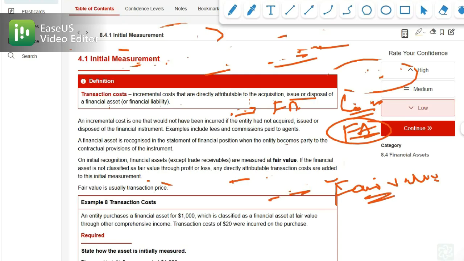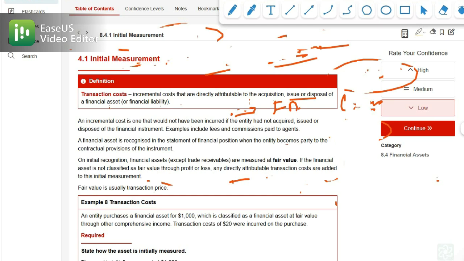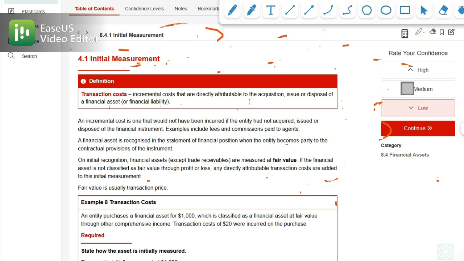For example, if you lend 1,000 or 10,000 to your friend, that is a loan, and that loan is your financial asset because you expect repayment. Now we have to discuss initial measurement, and after that how you measure it subsequently.